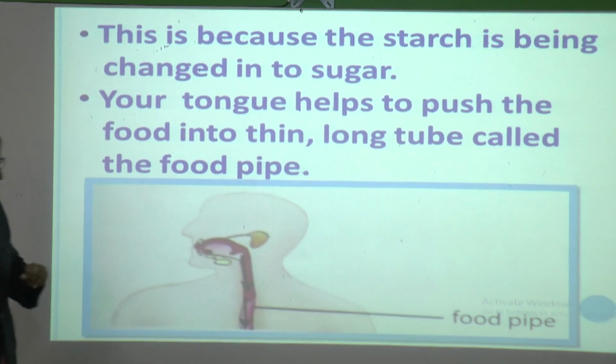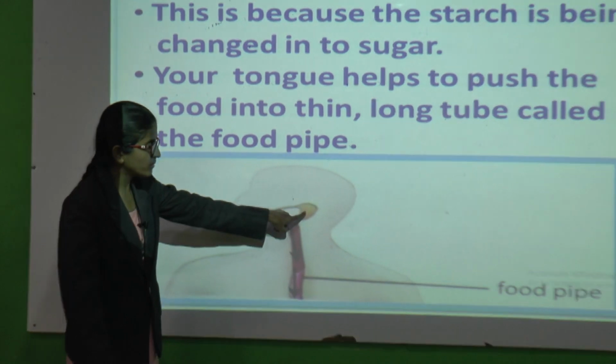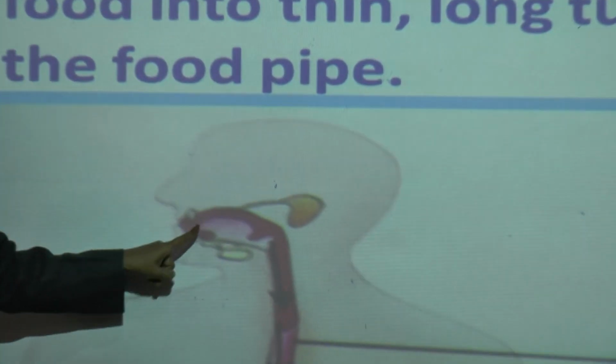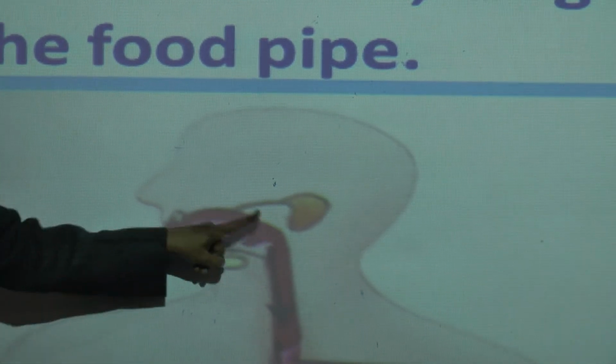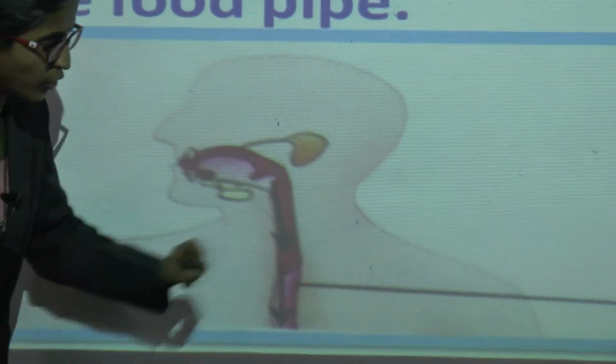Now see, I will explain here. This is the mouth, this is the salivary gland, which produces saliva, and when you eat the food, it gets mixed with saliva and then enters this food pipe.